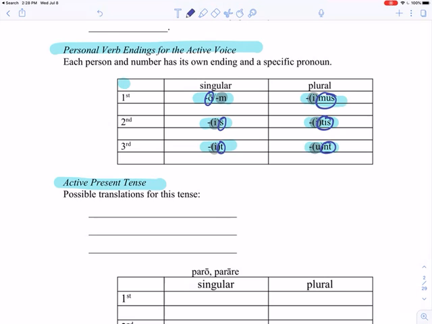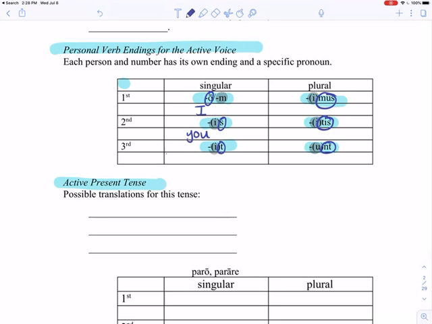Now, I talked about person a little while ago, and so we need to talk about which pronouns are used with which person and number, okay? And so first singular, the pronoun is always going to be I, okay? Because I am first, all right? Second singular is going to be you.